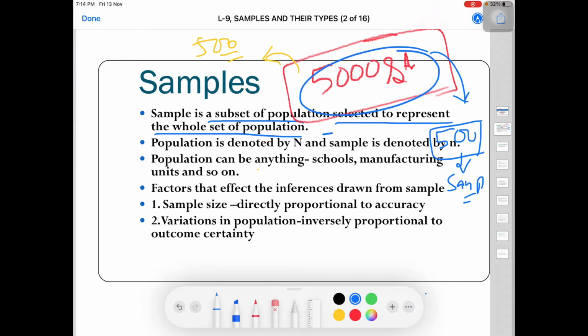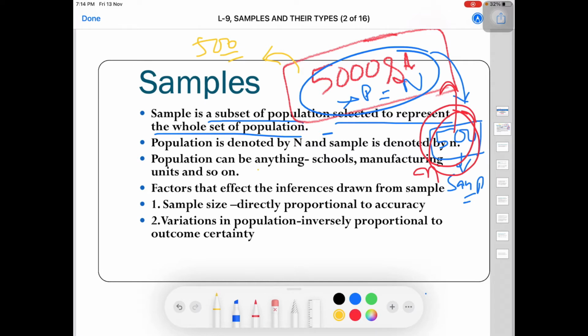And this large 5,000 is known as population, that is denoted by capital N, and this sample is denoted by small n. So here this 500 is representing the general character of the 5,000 students. This is known as sampling, that is small selection from a large population.